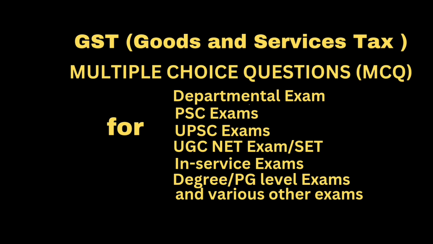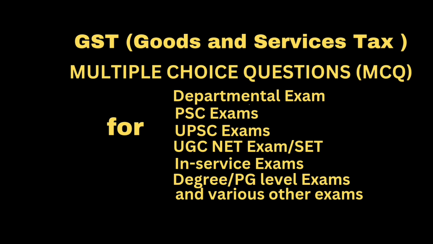Question: the rate prescribed for payment of GST in case of a registered person other than a manufacturer or restaurant who has opted for composition scheme is. Answer: 0.5% of the turnover as CGST and 0.5% of the turnover as SGST or UTGST.